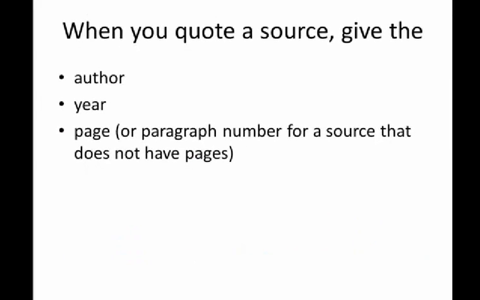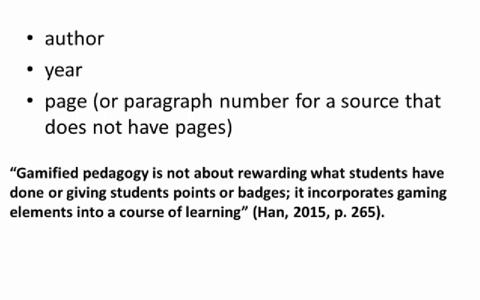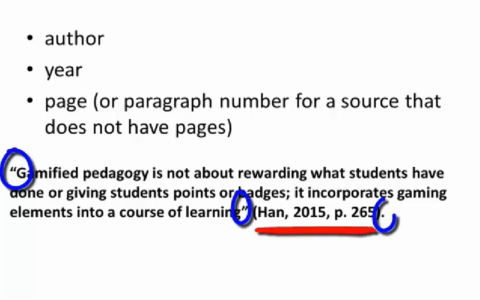When you quote a source, give the author, year, and page number. Here we see the writer citing a source named Han, who wrote an article in 2015. The page from which this quote is taken is page 265, so you can see the quote followed by an ending quote and then the parenthetical citation, followed by the closing period.